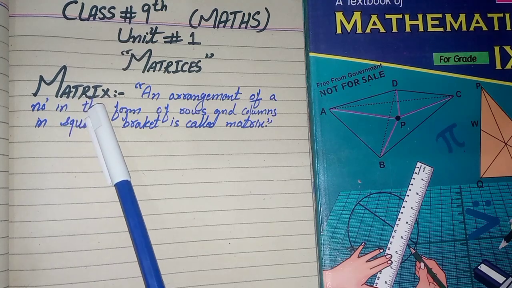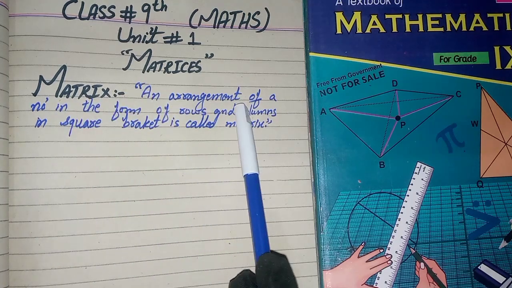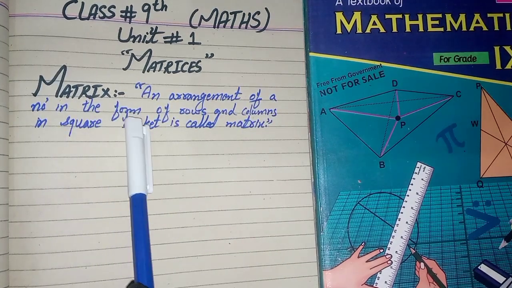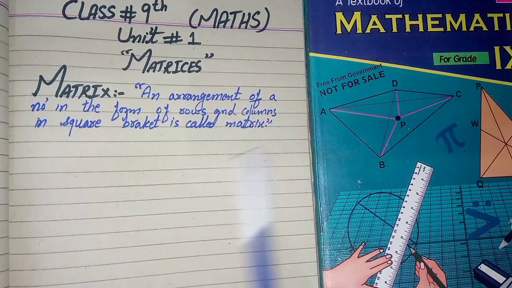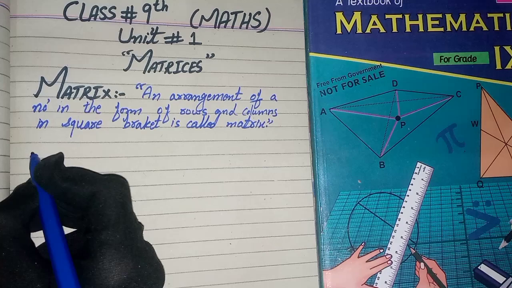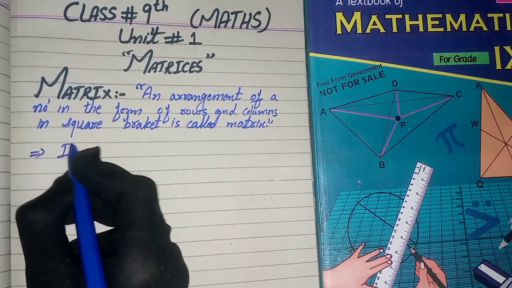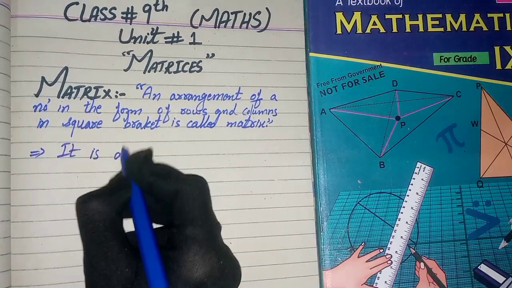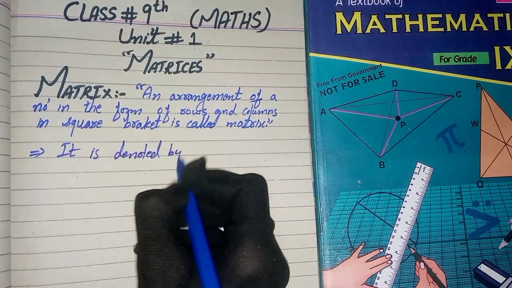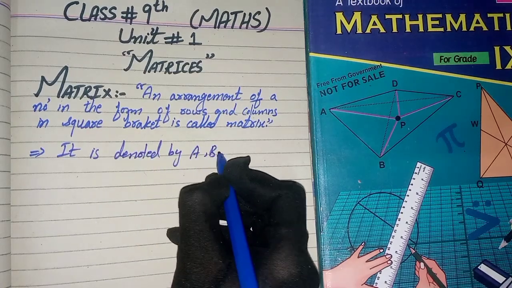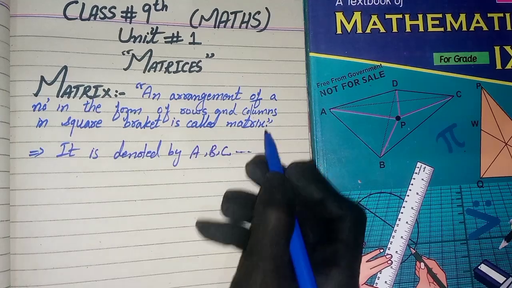What is a matrix? An arrangement of numbers in the form of rows and columns in square brackets is called a matrix, and it is denoted by capital letters A, B, C and so on.